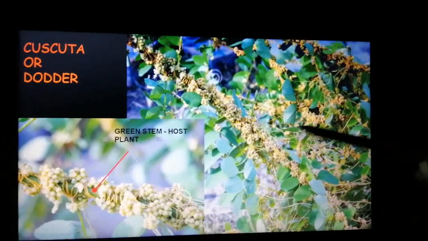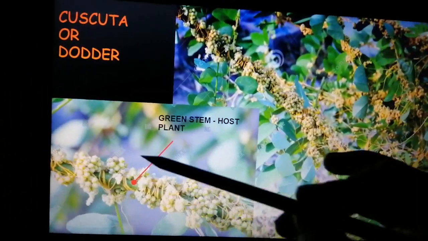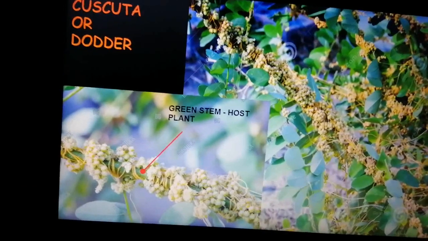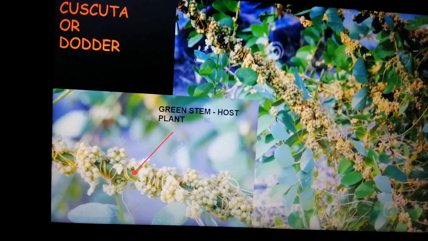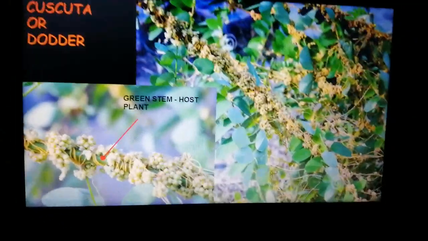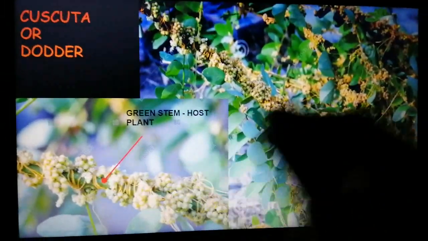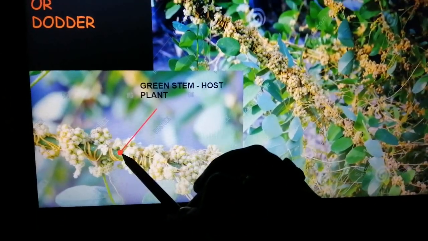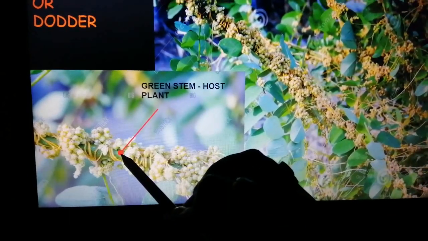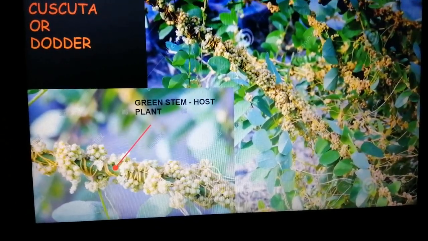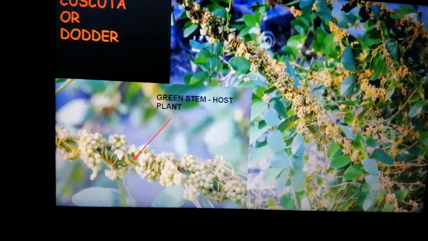So it looks like this, and on a close look it will look like this. It wraps around the stems of the main plant, and the cuscuta or dodder has a special organ which will penetrate inside the stem, and from there it will take the nutrition required for itself.